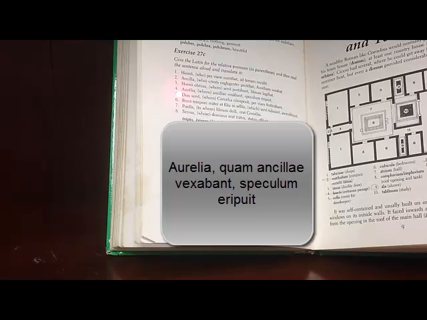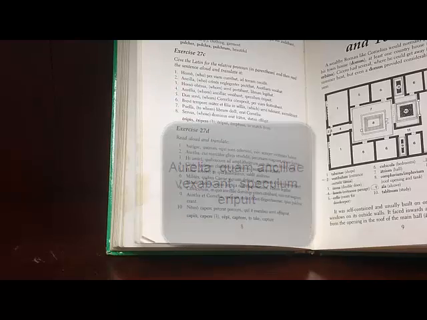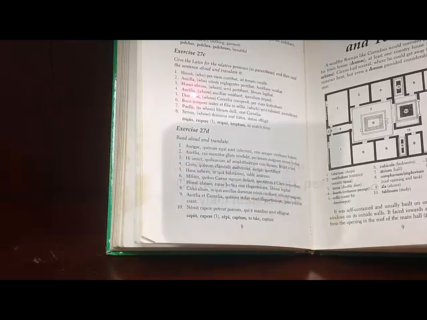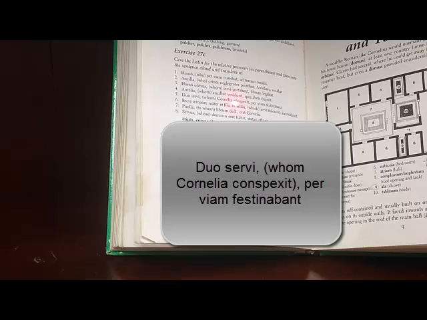And now we go on to our first plural. Duo servi, quos Cornelia conspexit, per viam festinabant. So, you should know the drill by now. Take away the middle part of the sentence, take away the relative pronoun clause, translate the rest of the sentence. Duo servi per viam festinabant. Two slaves were hurrying through the street. Which two slaves? The two slaves whom Cornelia conspexit. The two slaves whom Cornelia saw.